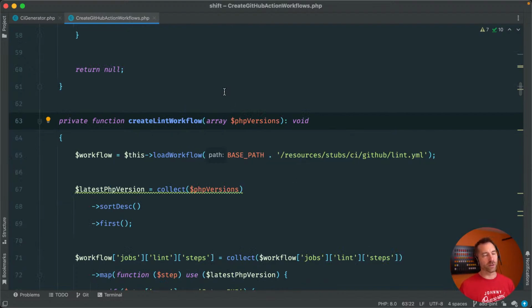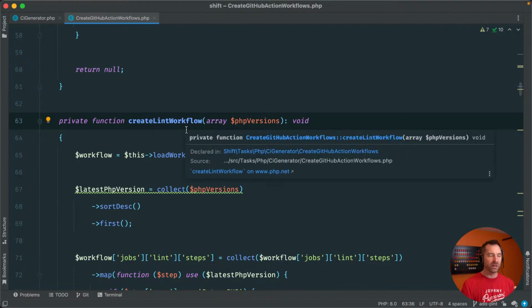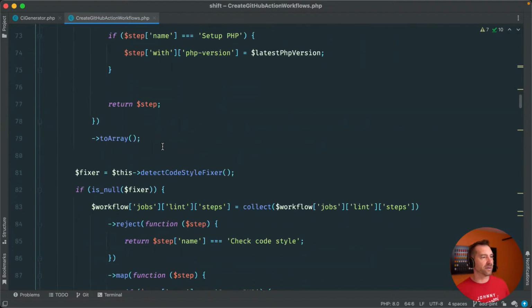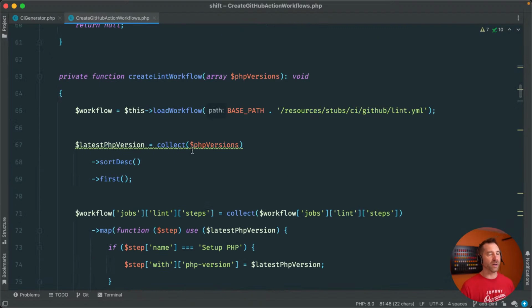The lint workflow is what adds the PHP linter, just checking your generic syntax to make sure that there aren't any missing semicolons or anything along those lines. And also, if we detect a code style, then it's going to configure that as well. So this is the piece that we're going to focus on today. Let's familiarize ourselves with this code, and then we'll jump over to the tests, and I'll try to quickly update those.